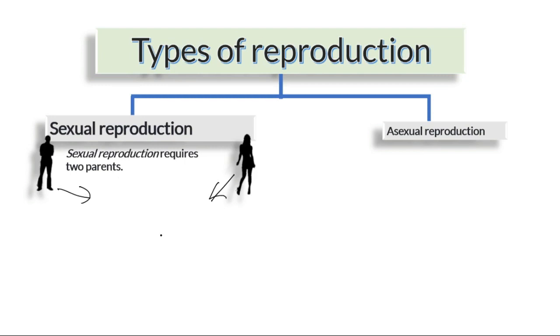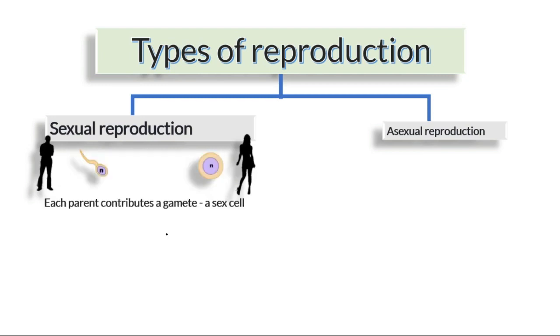Each of them contributes a cell. The cell given by the father is called sperm, right? And the cell from the mother is called egg, right? So each parent contributes a gamete. A gamete means a sex cell, right?